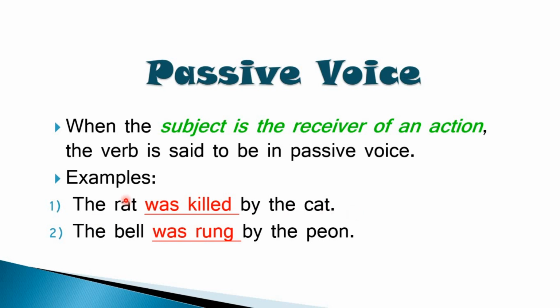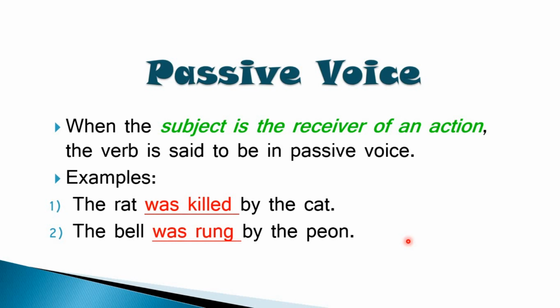So who was killed? The rat. And rat is in subject position. Remember one thing, in passive voice all the verbs change to verb third form, and the main verb, the tense of those sentences are expressed by be forms. Coming to the next example, the peon rang the bell will change to the bell was rung by the peon. So what was rung? The bell. So here again the bell is in subject position. So subject is receiving the action of ringing.